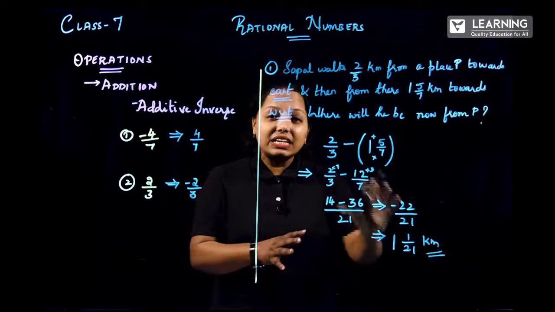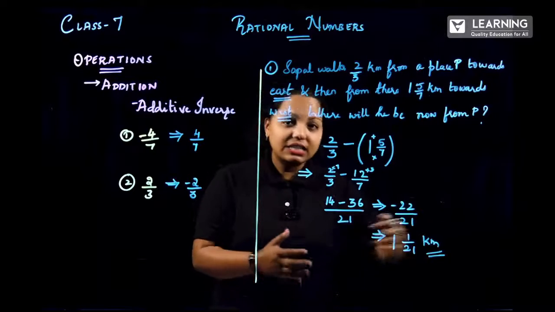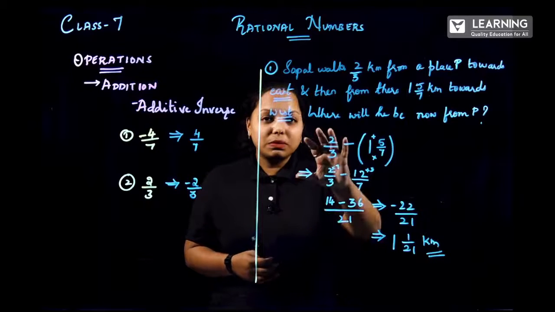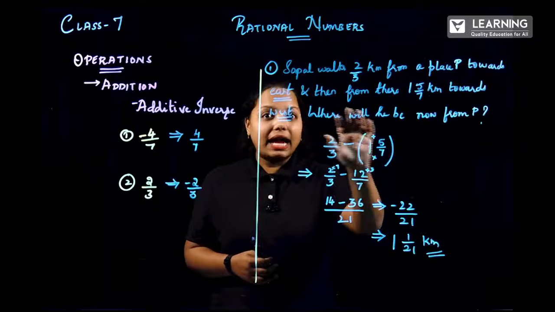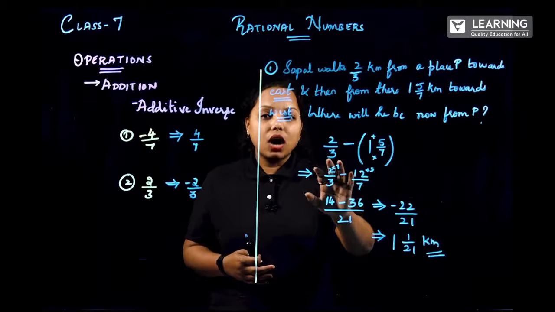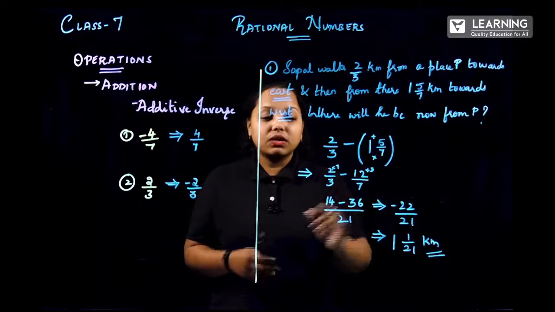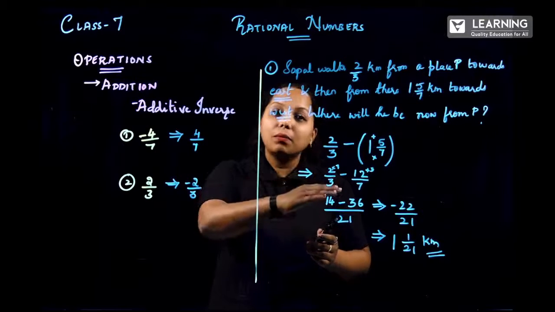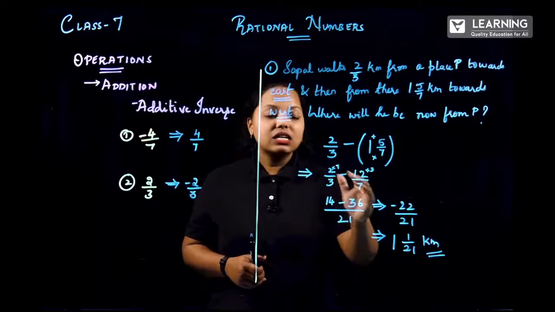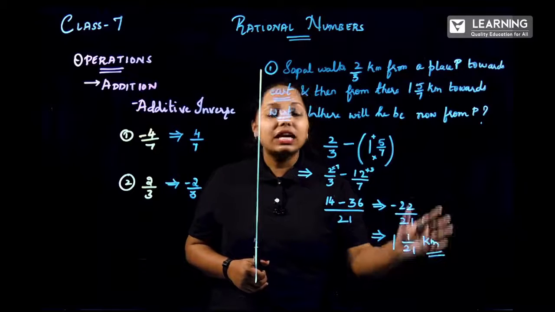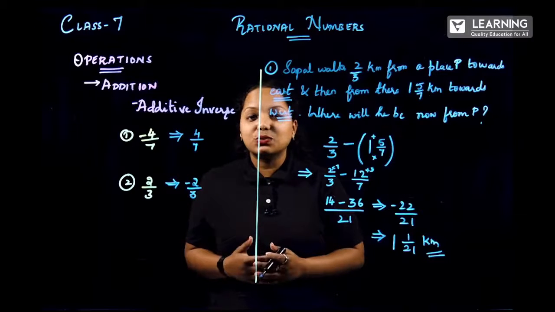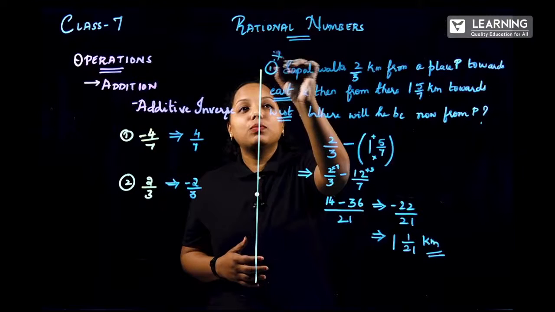I hope you understood the calculation part. Make sure you write the last statement while solving in the verbal problem also. So now let me repeat it. So now this fraction, and since it is the reverse direction, so minus of the entire fraction. So now 2 by 3 minus 12 by 7. Cross the numerator and then multiply whatever the denominator is over here. So 3 how many are? 7 how many are? Then the normal calculation, end up with the mixed fraction, ending with the units over there. I hope you got this one right. So this is one of the very important problems.